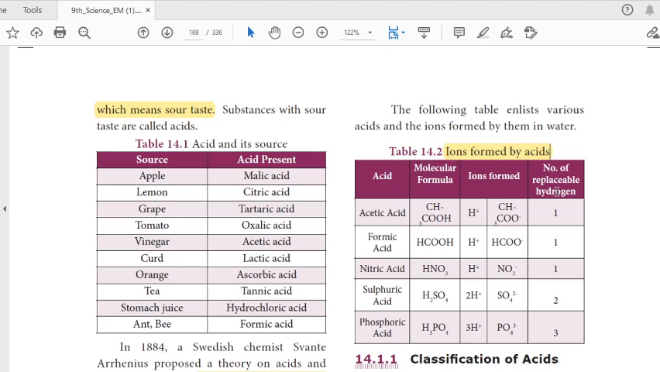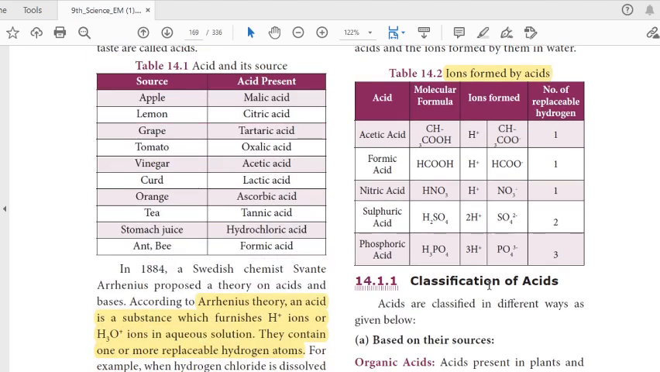Suppose they ask you to write the formula for acetic acid, or how many replaceable hydrogen atoms are present in acetic acid. It may be asked like that. Table 14.1 is also important. You may be asked to write any acid present in different types of substances. So these 2 tables may come as a 1-mark, 2-mark or 4-mark question.